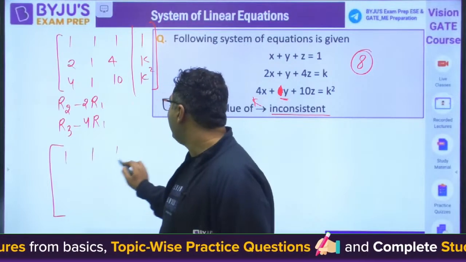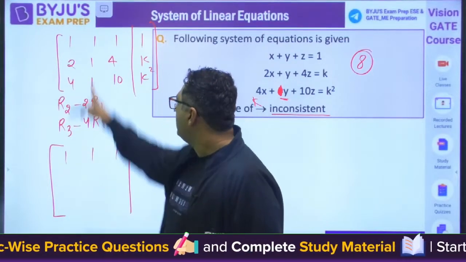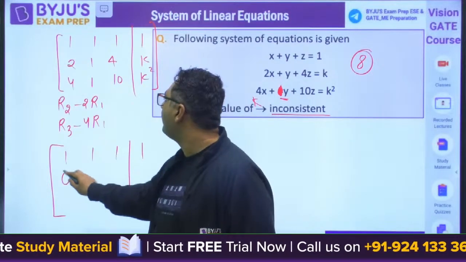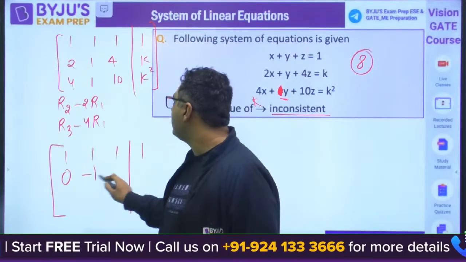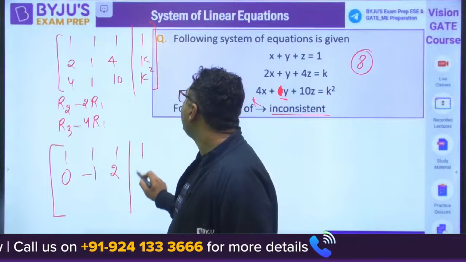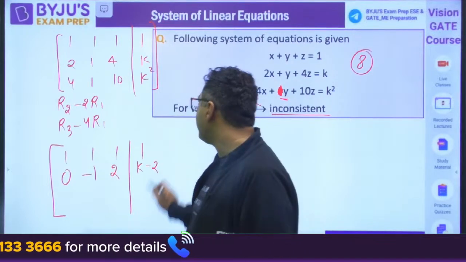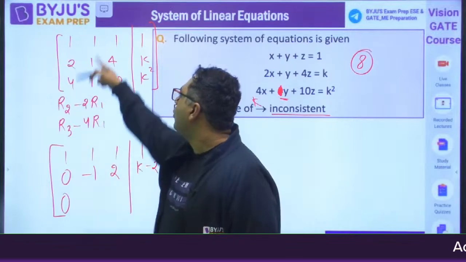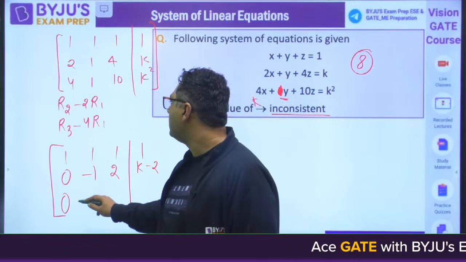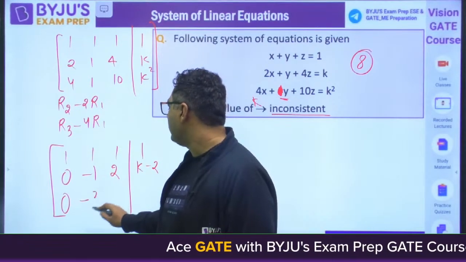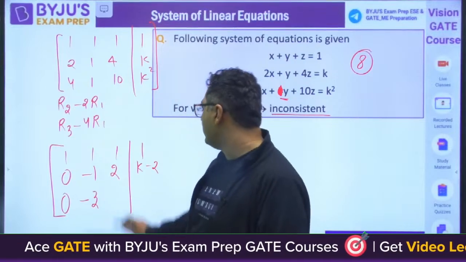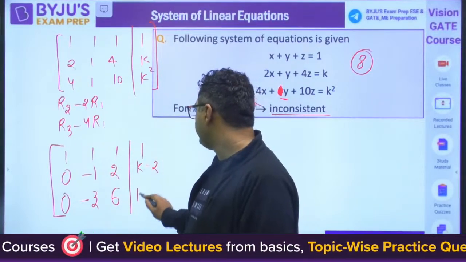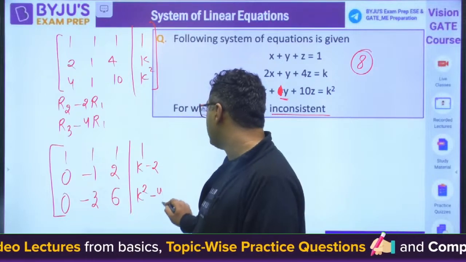1 1 1 1. This is 2 minus 2 is 0. 1 minus 2 is minus 1. 4 minus 2 is 2. k minus 2 is k minus 2. Now R3 minus 4R1 will be 0. 1 minus 4 is minus 3. And 10 minus 4 is 6. And then you are having k square minus 4.